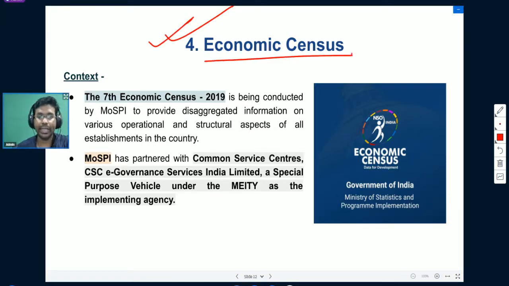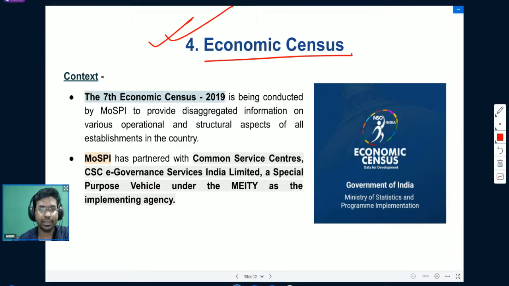Now let us move to the next topic for the day. We will understand about economic census. So what is the context in which economic census was in the news? Recently, last year itself, the seventh economic census was being conducted by the Ministry of Statistics and Program Implementation to provide disaggregated information on various operational and structural aspects of all establishments in the country.